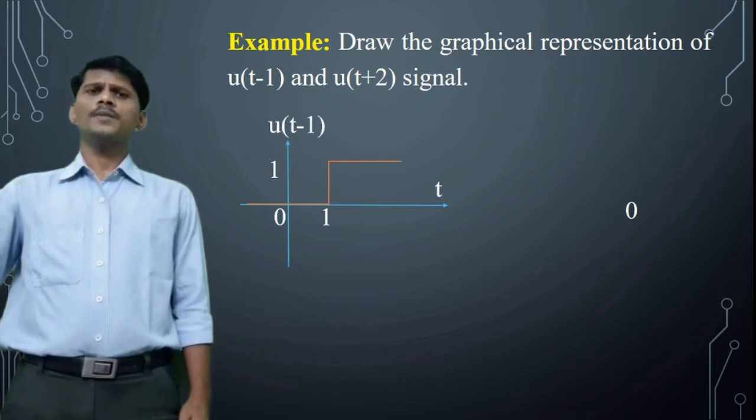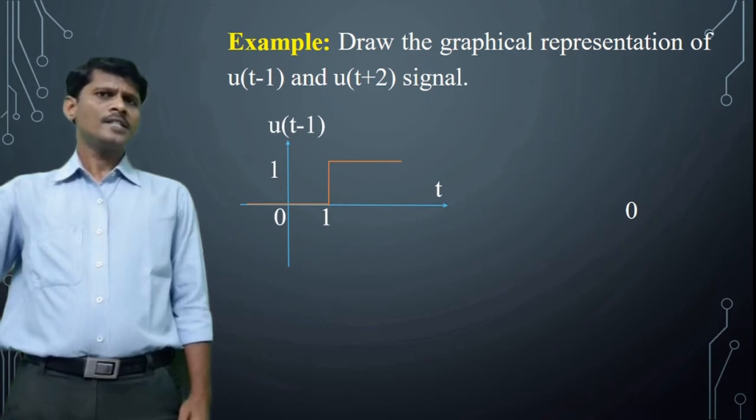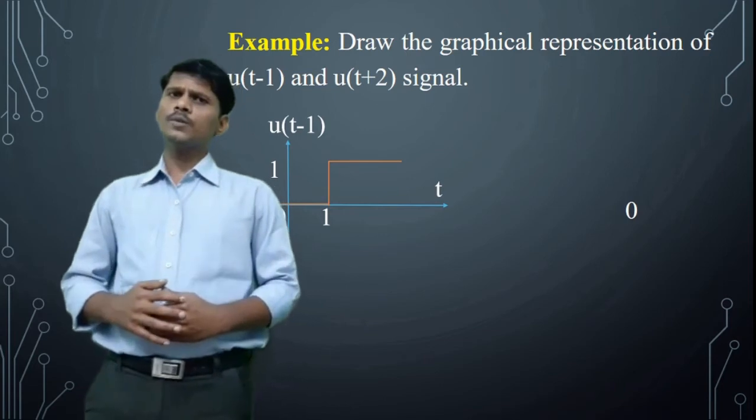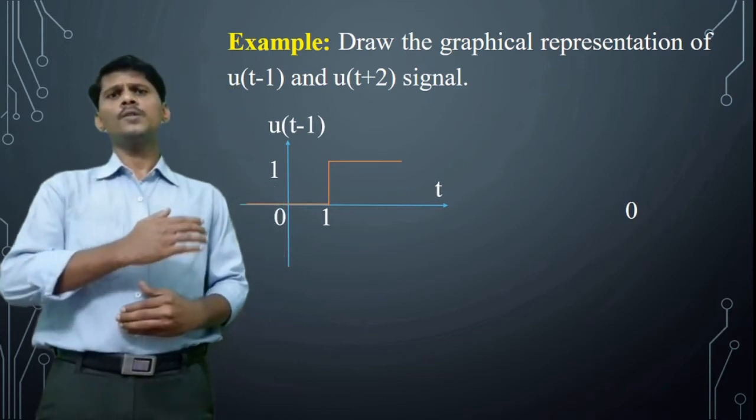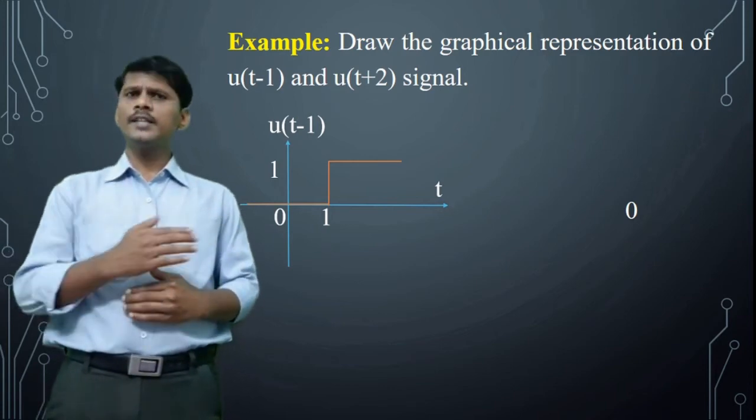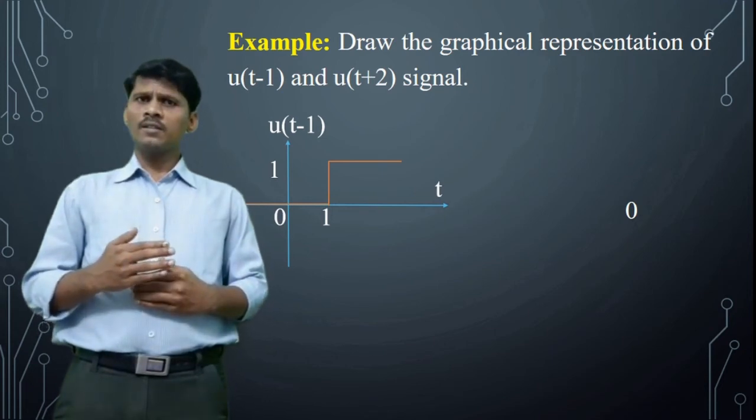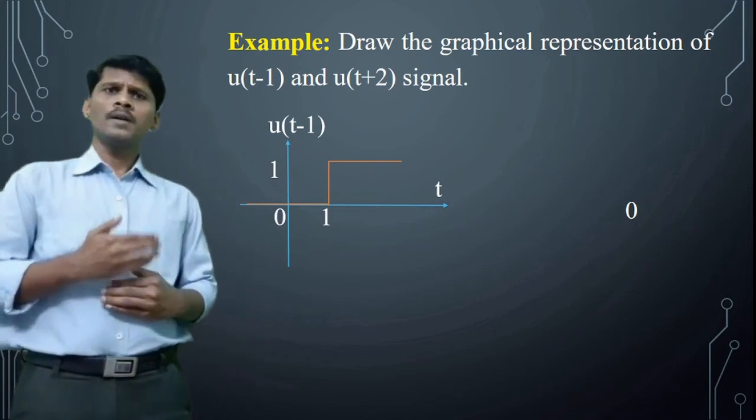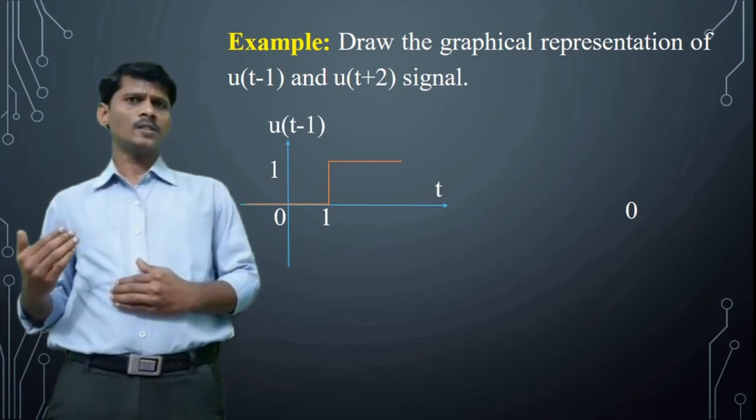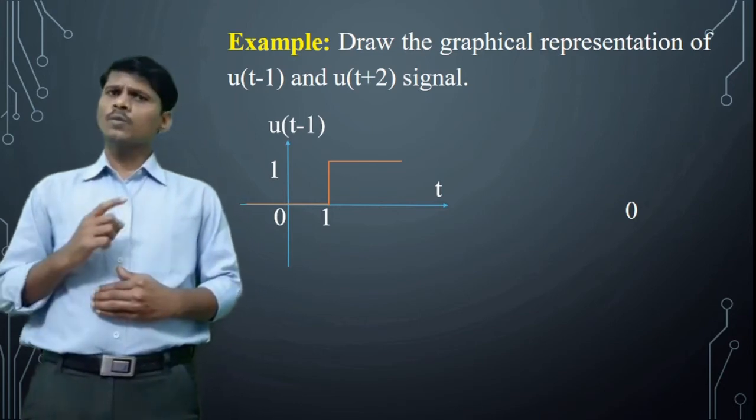Next, draw the graphical representation of u of t plus 2 signal. Now here a is a negative integer. Using the definition, u of t plus 2 is equal to 1 for t plus 2 greater than or equal to 0, which means t greater than or equal to minus 2. Now here a value is minus 2, which is a negative integer, so minus 2 is on the negative x-axis. For t greater than or equal to minus 2, u of t plus 2 value is 1.